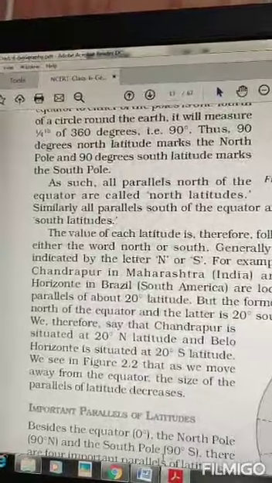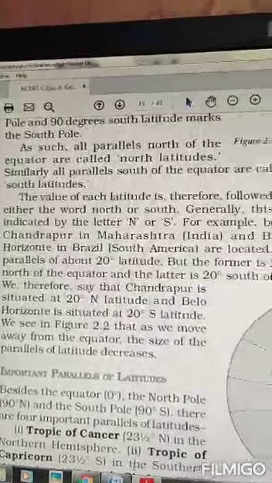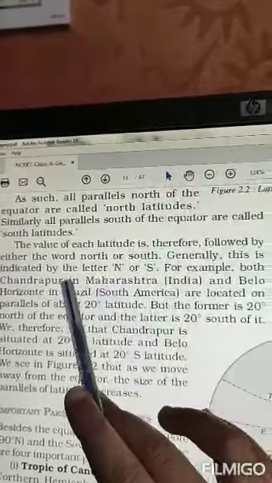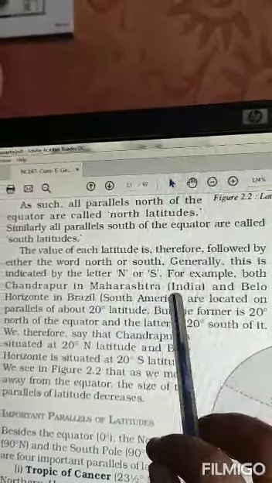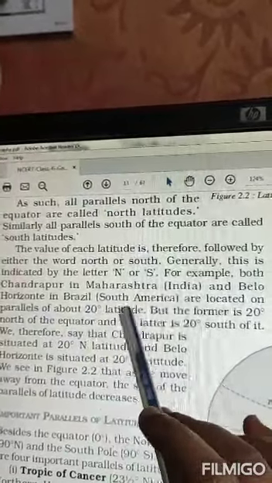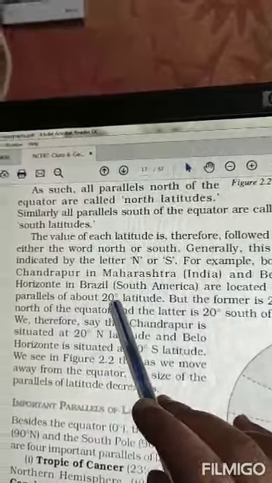Here they have given one example: a place called Chandrapur in Maharashtra, India, and Belo Horizonte in Brazil, South America, are both located at the parallel of 20 degree latitude.